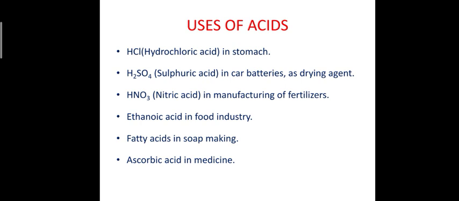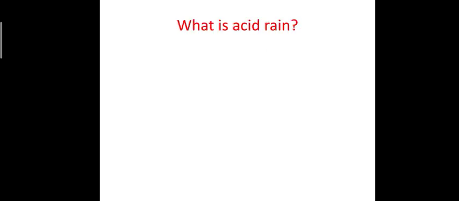Second is sulfuric acid. Sulfuric acid is used in car batteries and as a drying agent. Third, nitric acid is used in the manufacturing of fertilizers. Ethanoic acid is used in the food industry. Next is acid rain.